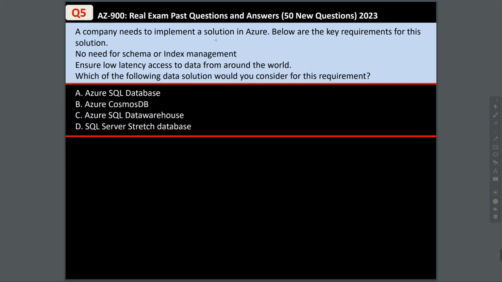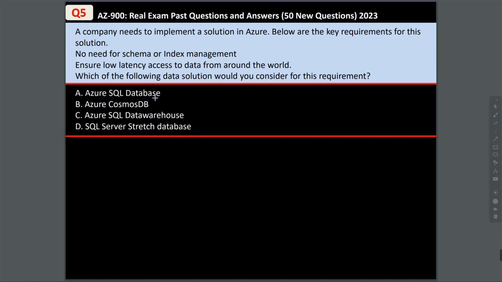On to the next question. A company needs to implement a solution in Azure. Below are the key requirements for this solution. No need for schema or index management. Ensure low latency access to data from around the world. Which of the following data solutions would you consider for this requirement? You can see Azure SQL Database, Azure Cosmos DB, Azure SQL Data Warehouse, and SQL Server Stretch Database.